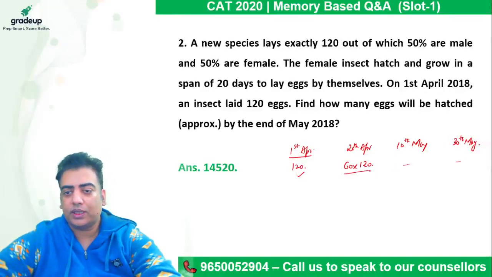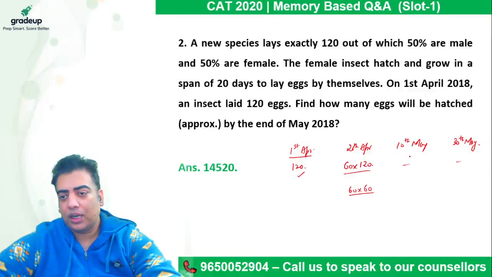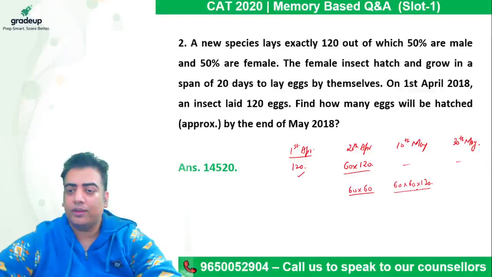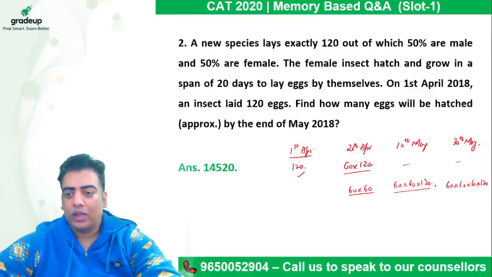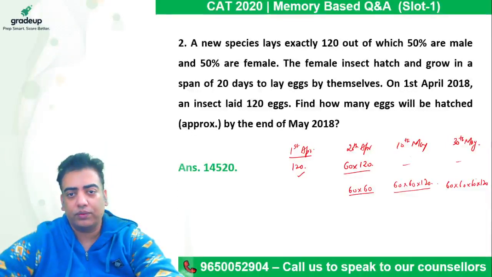Now half of this, which comes out to be 60 into 60, will lay 120 eggs each on 10th of May, which still comes out to be a very big number, right? So half of this are again going to lay, which is 60 into 60 into 60, and they are going to lay 120 eggs after another 20 days. So the sum of all these will be the given answer, which, as compared to 14520, is a very big number. I hope the logic is clear to each and every student.